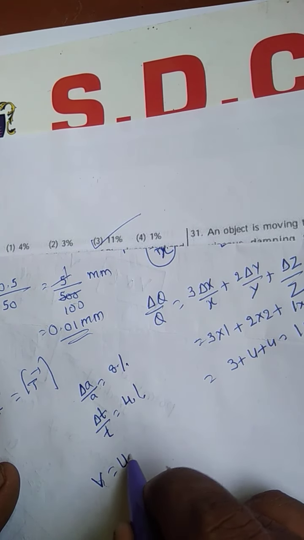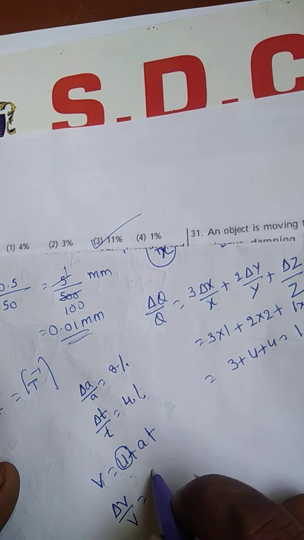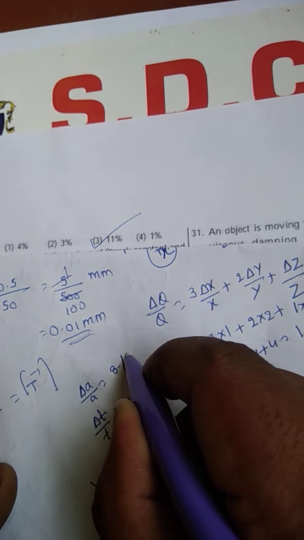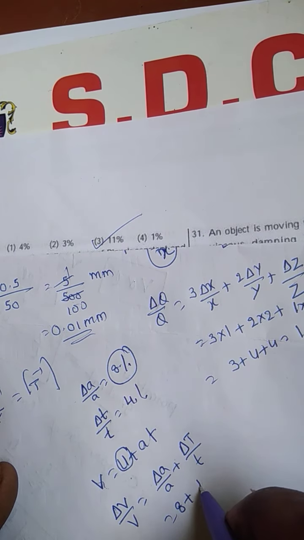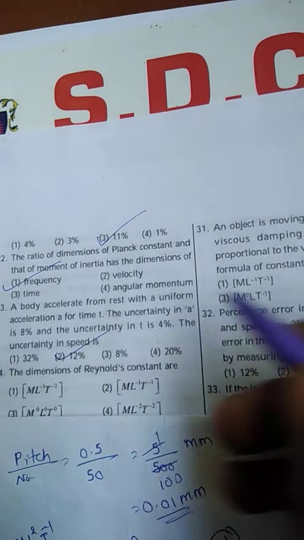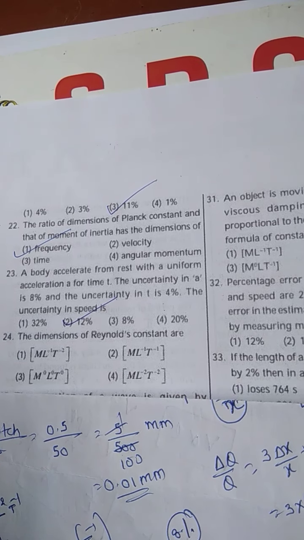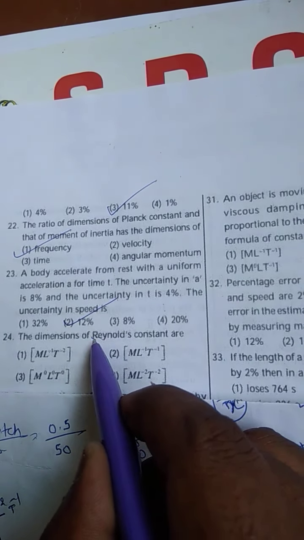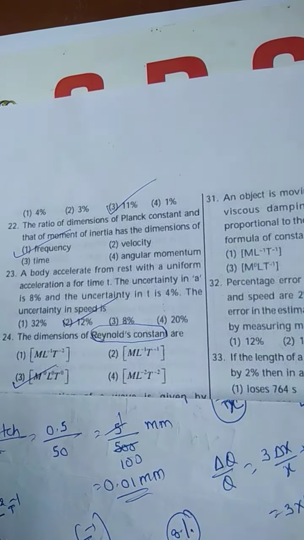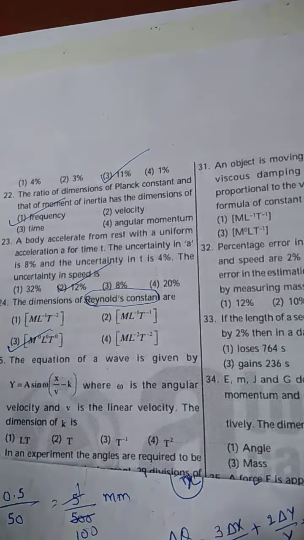V is equal to u plus at. It starts from rest. Delta V by V is equal to delta A by A plus delta T by T. Delta A by A is 8, delta T by T is 4. So the answer is what? 12%. Next. The dimensions of Reynolds constant are, see, Reynolds constant is a pure constant, so it doesn't have any dimension. So the answer is M power 0, L power 0, T power 0. Next.